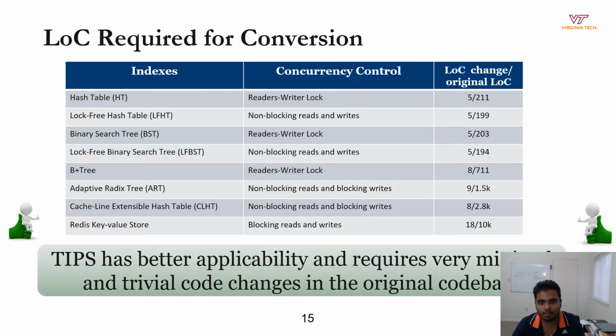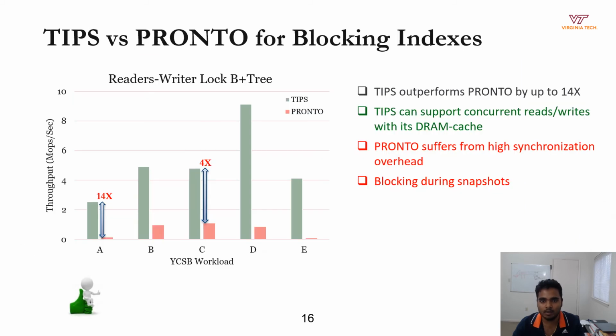This table here presents the list of indexes that we converted using TIPS and the lines of code changes required for each conversion. Overall, all our conversions require less than 10 lines of code changes, which is a modest number, and more importantly, these changes are simple, trivial, and do not require in-depth knowledge of the volatile index.